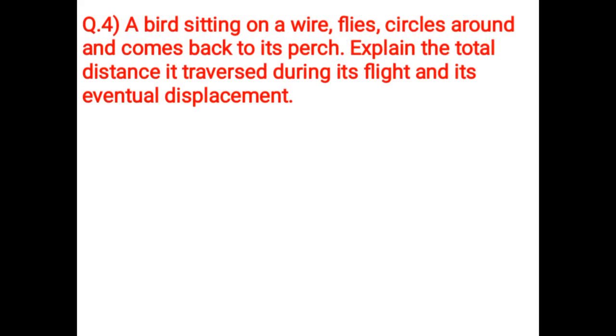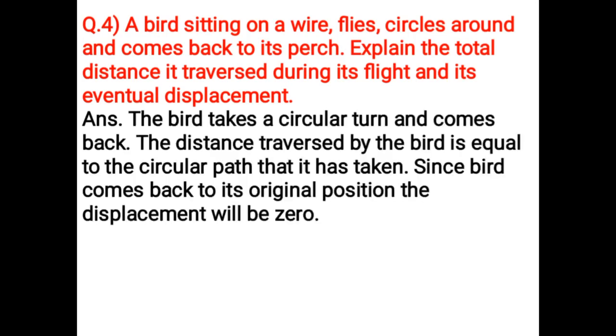A bird sitting on a wire flies, circles around and comes back to its perch. Explain the total distance it traversed during its flight and its eventual displacement. The bird takes a circular turn and comes back. The distance traversed by the bird is equal to the circular path that it has taken. Since the bird comes back to its original position, the displacement will be 0.